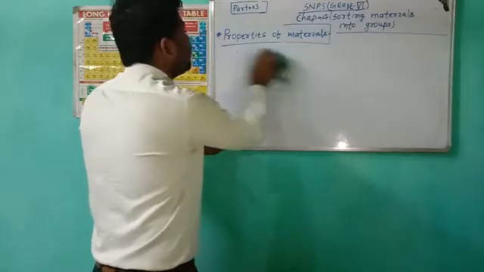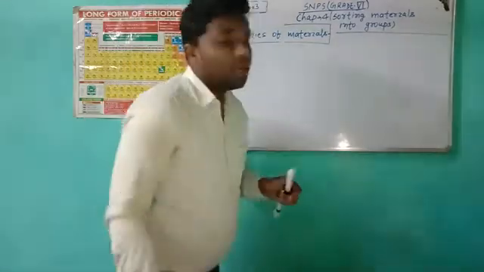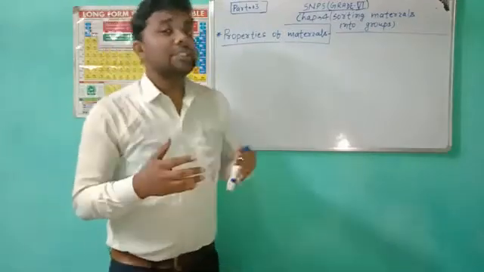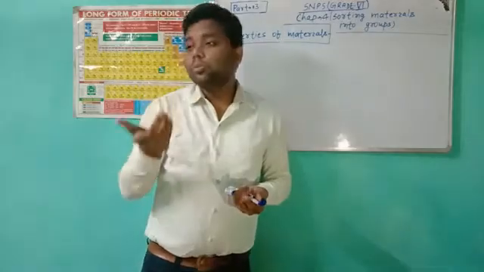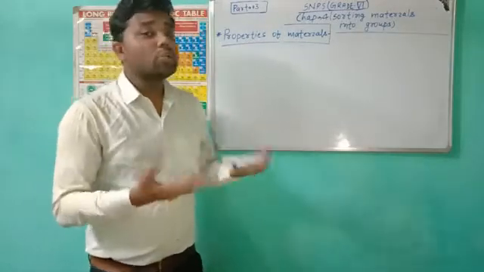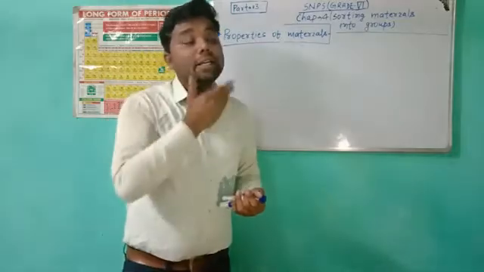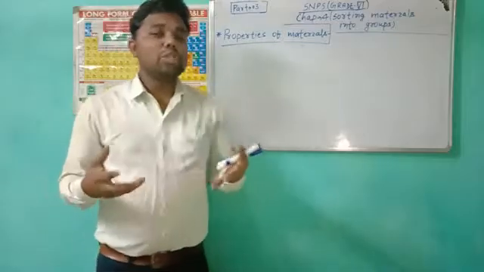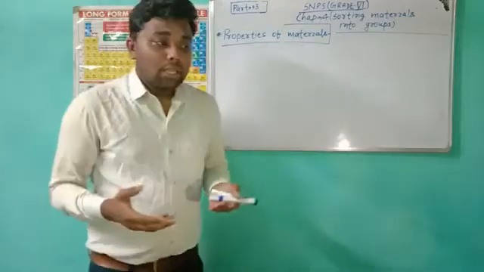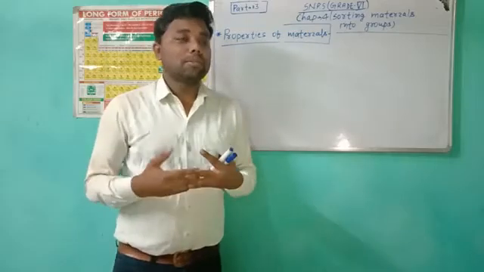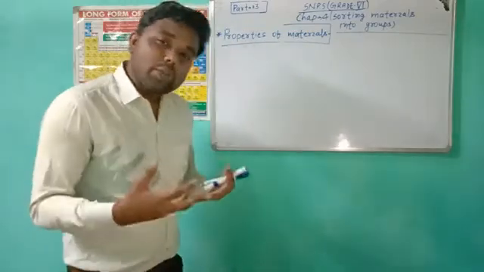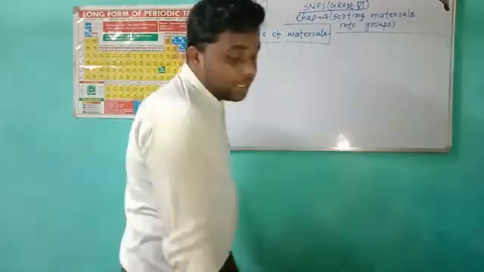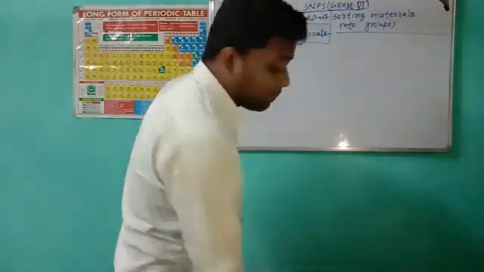And what about the conduction of electricity? There are also insulators and conductors. The substances through which electricity can easily pass are called conductors, and metals are usually the conductors of electricity. But graphite is a non-metal and it also conducts electricity. Some insulators are wood, rubber, and plastics, which are not conductors; they are insulators of electricity. So this is all about the properties of material.